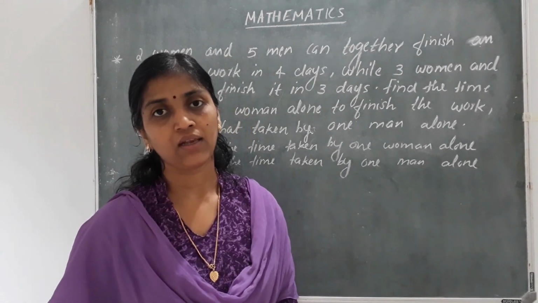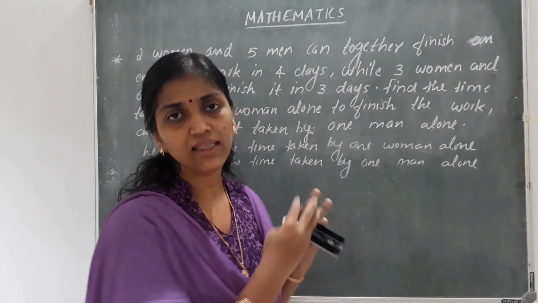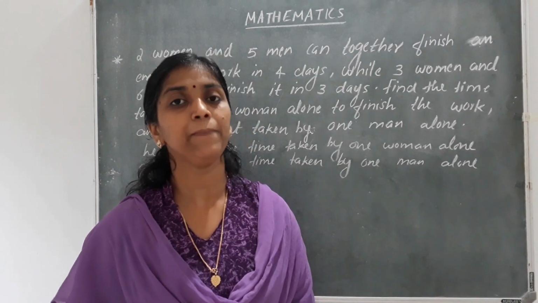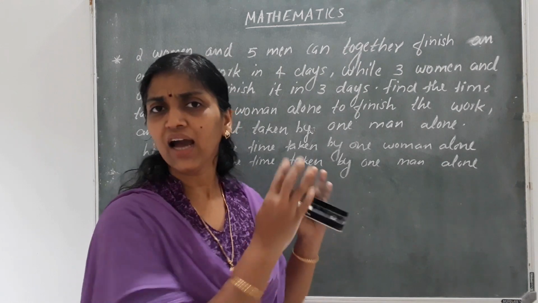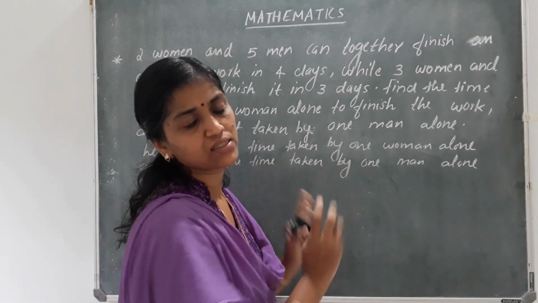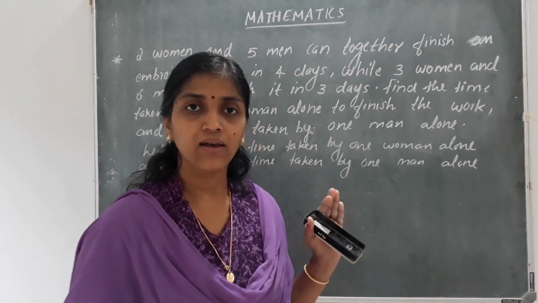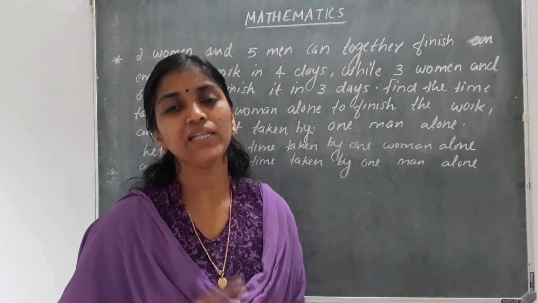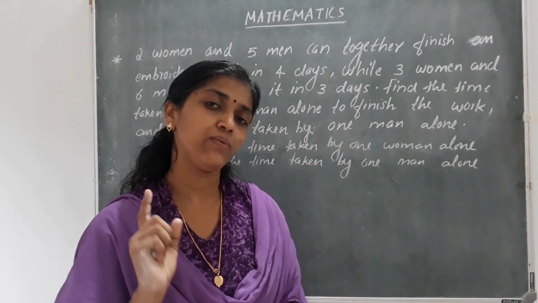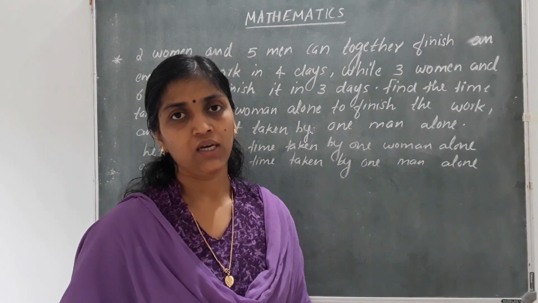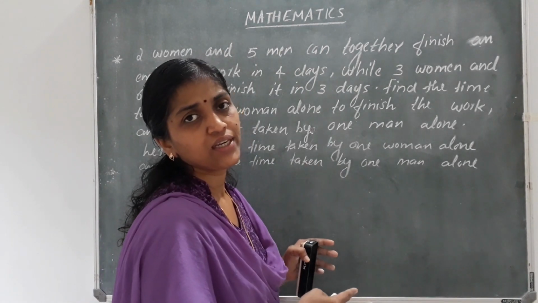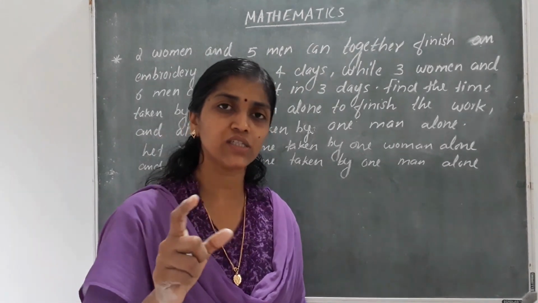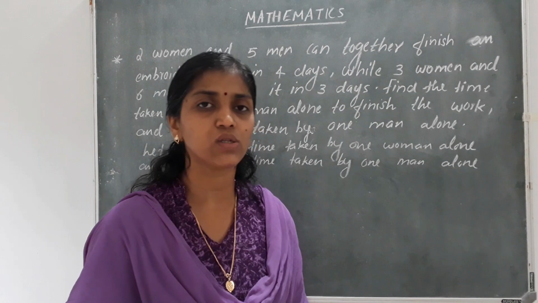Clear? This type of question is a very important question. They can ask it in the exam, and they can ask the question in this way itself. That means they need not change the way of the question. That is the model of the question, they cannot change it. Only they can change the number of women and men. So such model questions will be asked as it is. So understand the question. If you understand the question, even if the numbers are changed, you will be able to do the work.